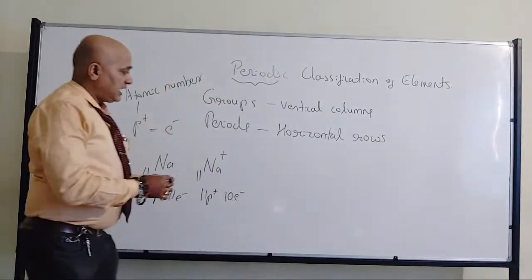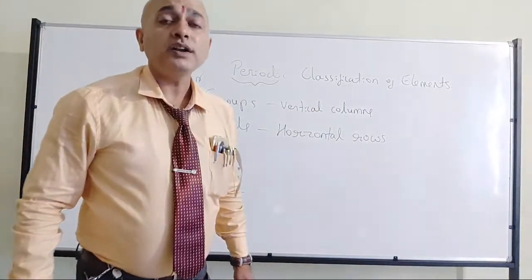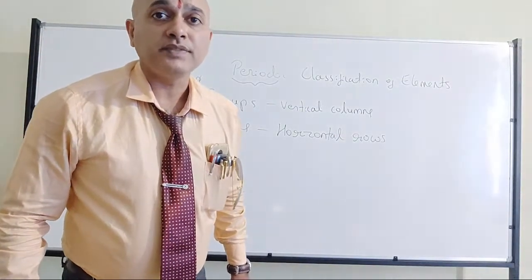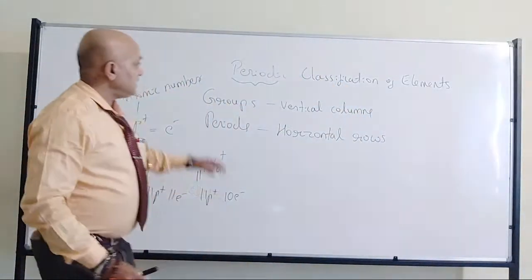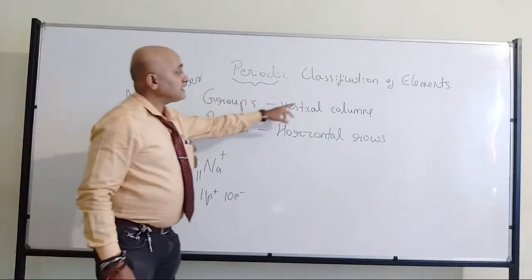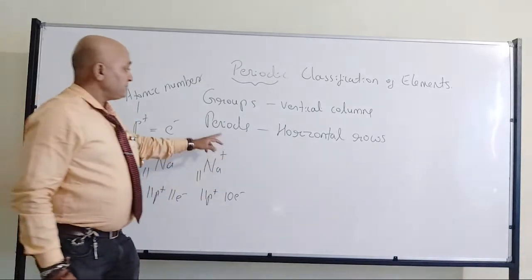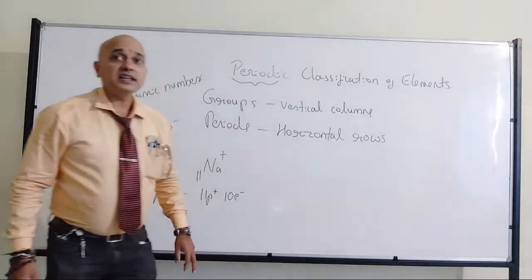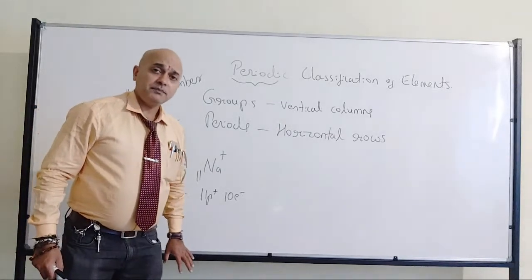So that's where we have the groups and periods in the modern periodic table. What are groups? These are the vertical columns present in the periodic table. And what are periods? These are the horizontal rows present in the periodic table.